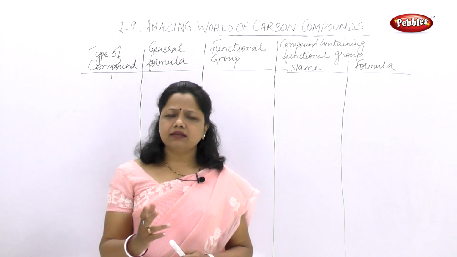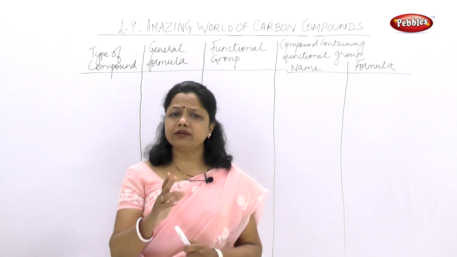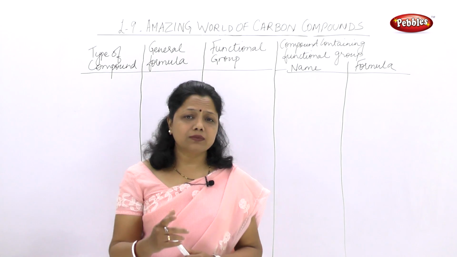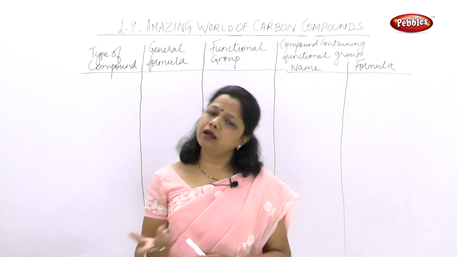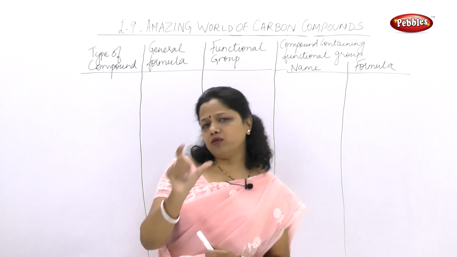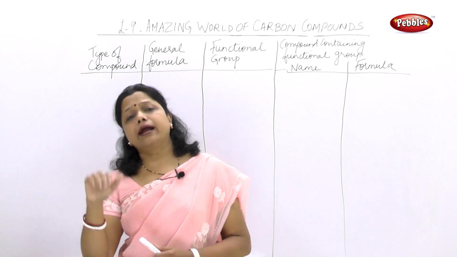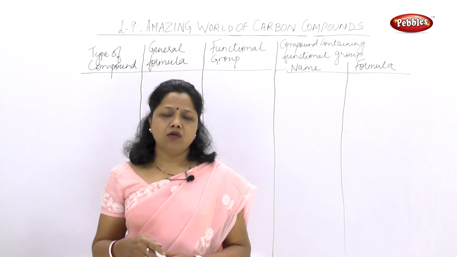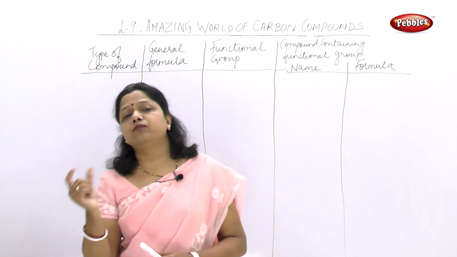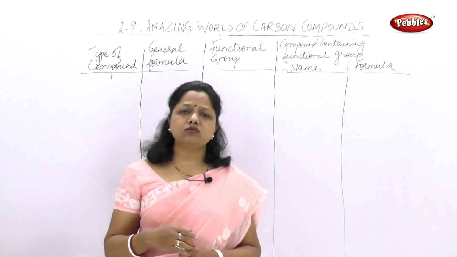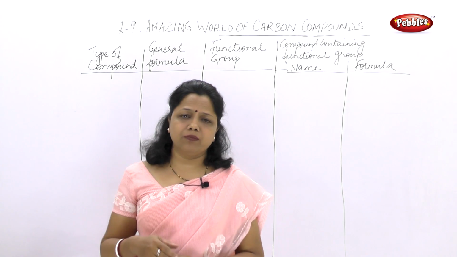It is said that all the organic compounds are derivatives of hydrocarbons. Now what are hydrocarbons? The hydrocarbons are the compounds made of carbon and hydrogen. Now if hydrocarbon is taken and one of the hydrogen is replaced by some other atom or a group of atoms, we form a different type of compound. This is how it is possible in carbon compounds to form n number of organic compounds.